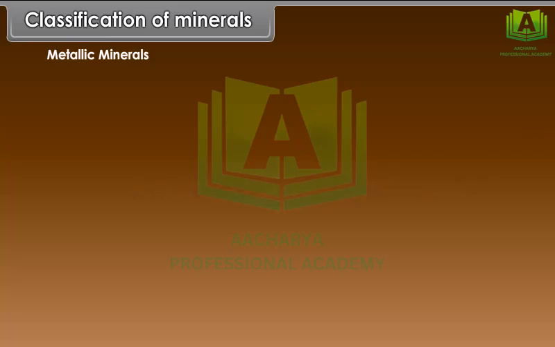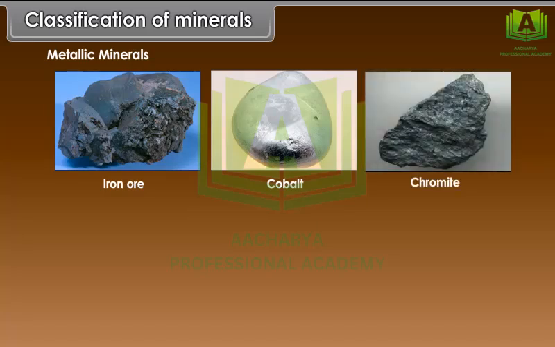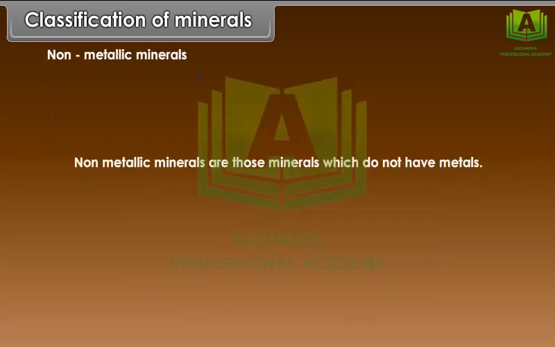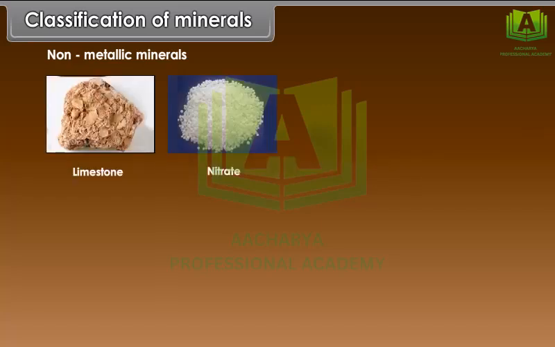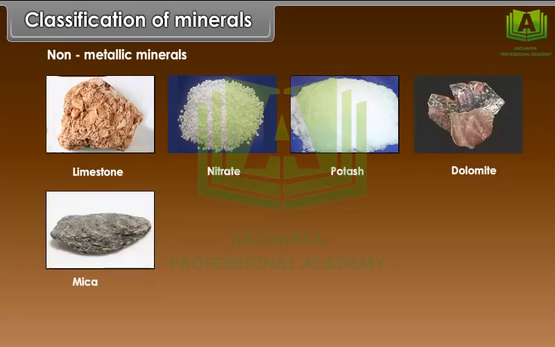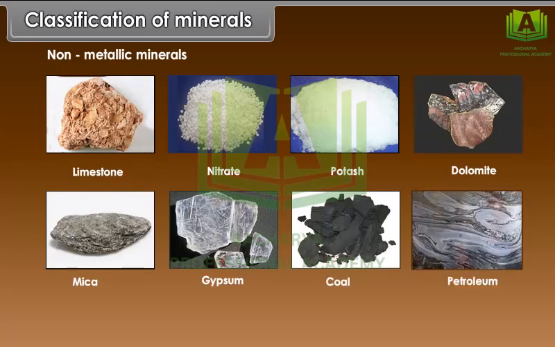Example: iron ore, cobalt, chromite, gold, silver, etc. Non-metallic minerals are those minerals which do not have metals. Example: limestone, nitrate, potash, dolomite, mica, gypsum, coal, petroleum, etc.